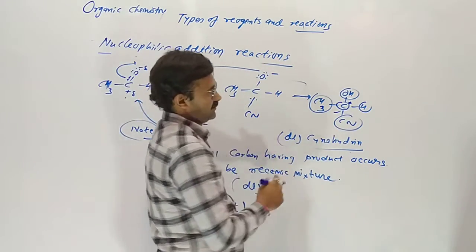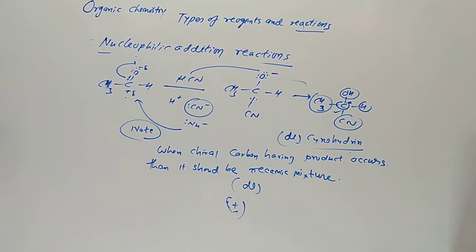This carbon is chiral. This product is called acetaldehyde cyanohydrin.